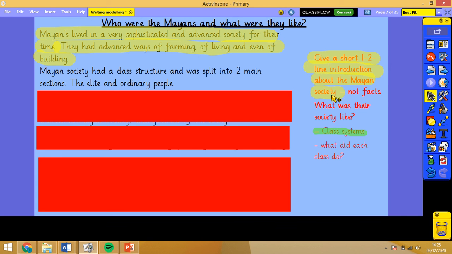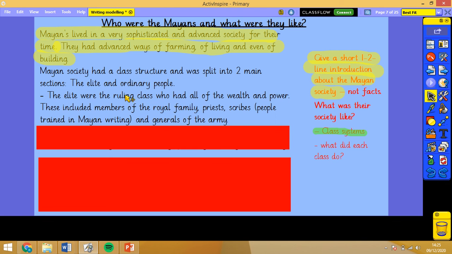So these are just ideas down the side here. So I'm going to explain what their society was like, but I'm not putting it as a subheading. I'm just writing it as a separate paragraph. So I've mentioned the class structure and the two different classes. So now I need to explain what elite and ordinary people do.